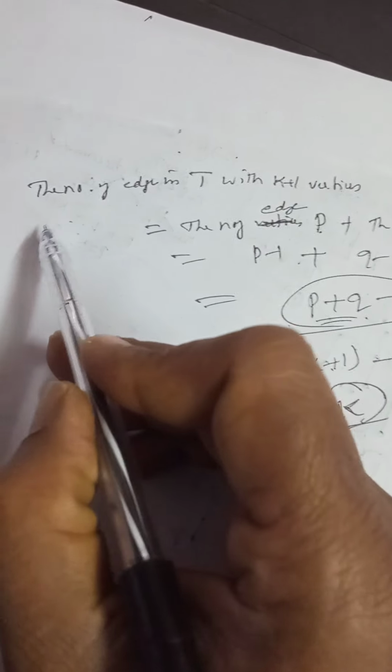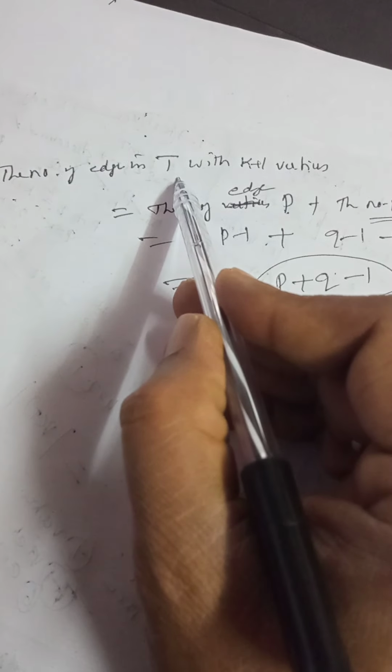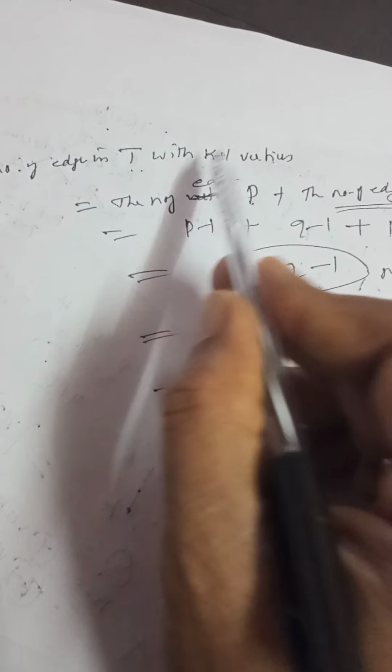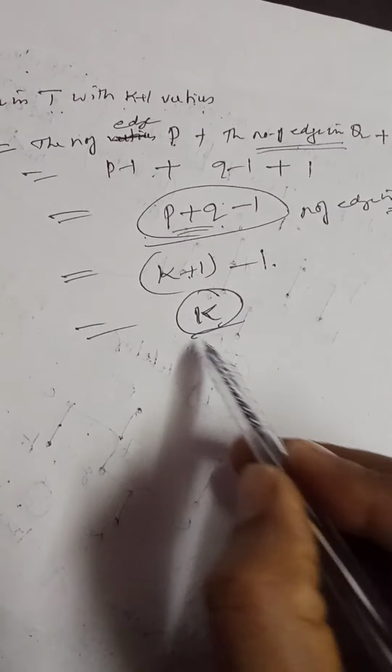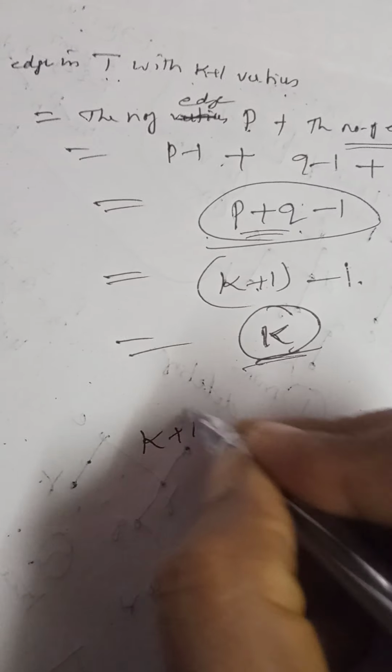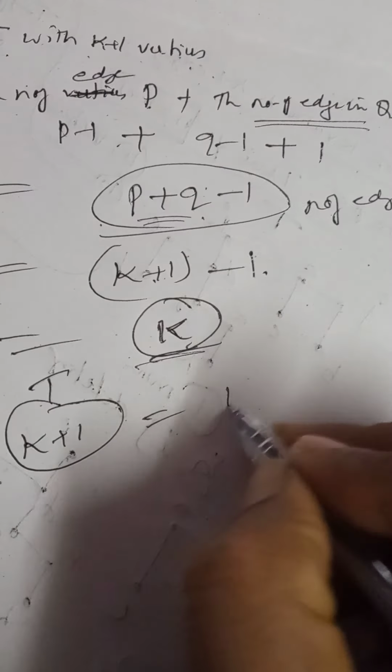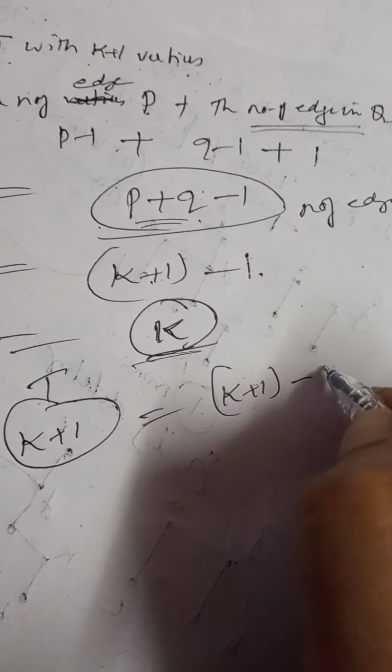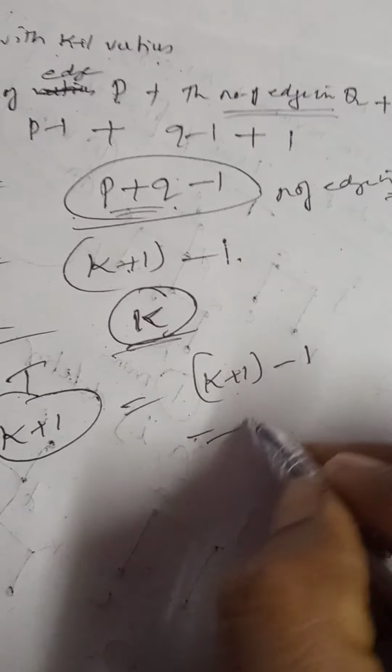Now we are going to conclude. The number of edges in T with k plus 1 vertices has k edges. That means that if the number of vertices in T is equal to k plus 1, then the number of edges in T is k plus 1 minus 1, that is equal to k edges.